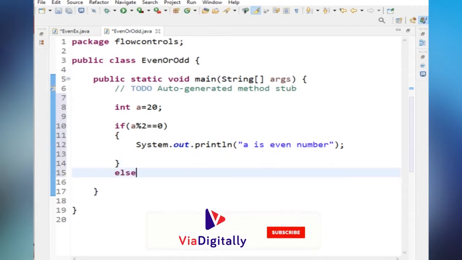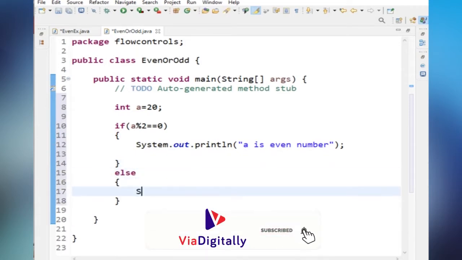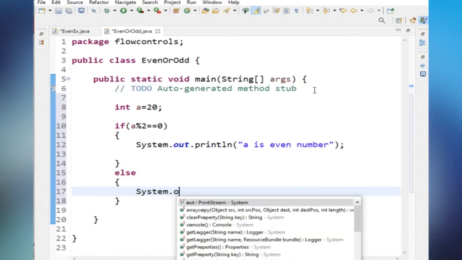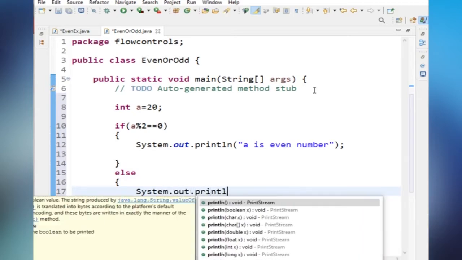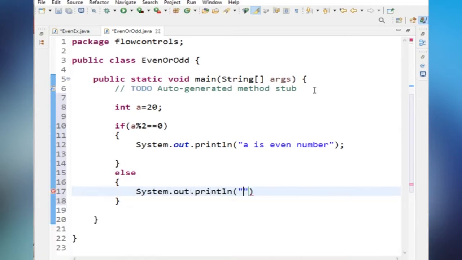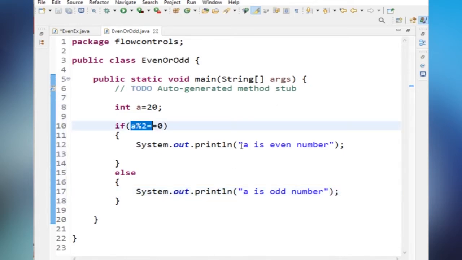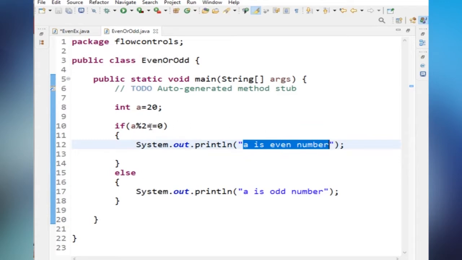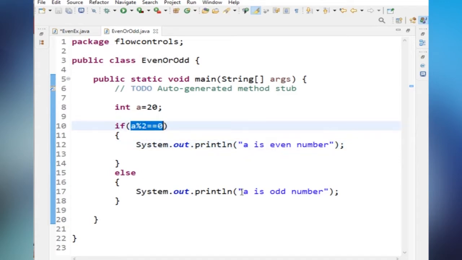Obviously it will be an odd number. System.out.println, A is odd number. So if this condition is true, then A is even number will be the output. If this condition is false, A is odd number will be the output.